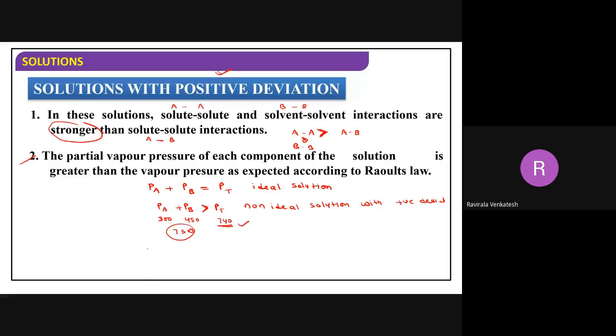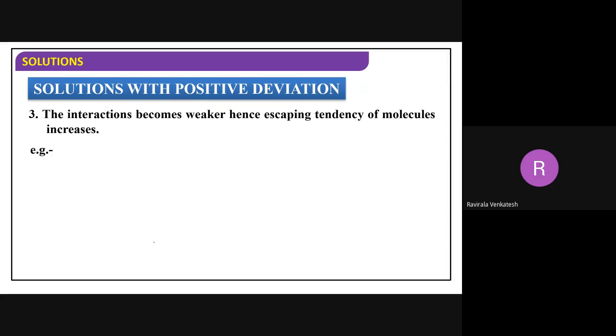Similarly, volume also we get the same thing. This is pressure I am taking, right? The partial pressure of each component like A and B, the partial pressure of A and partial pressure of B is always greater than the total vapor pressure here. Next, the interactions become weaker, hence the escaping tendency of molecules increases.